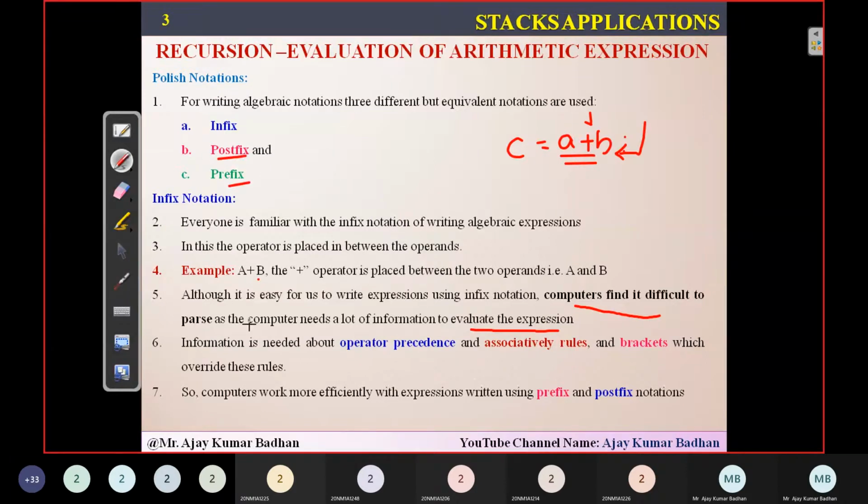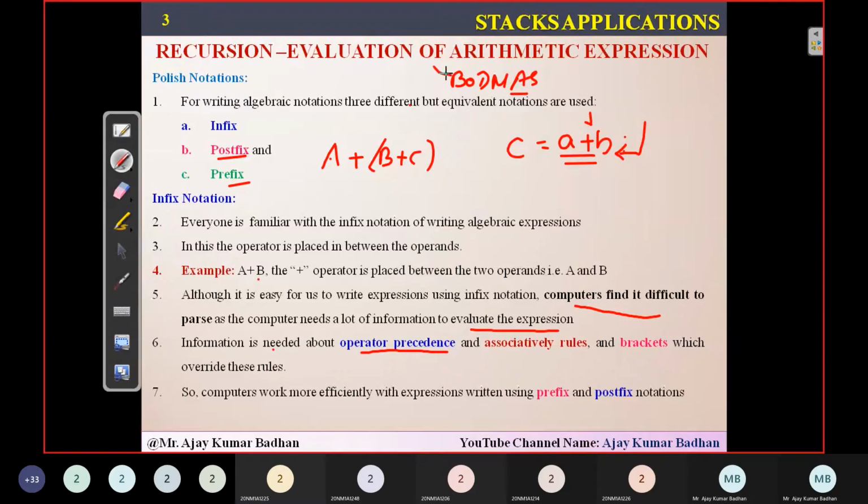And before that, you should know something called operator precedence. I don't know whether this has been explained to you in C language. When you went through C programming, we have associativity rules and bracket rules. So whenever an expression is given like A plus B plus C, we actually use BODMAS. I guess you know it if you have completed C. This is what we call operator precedence, meaning the priority.